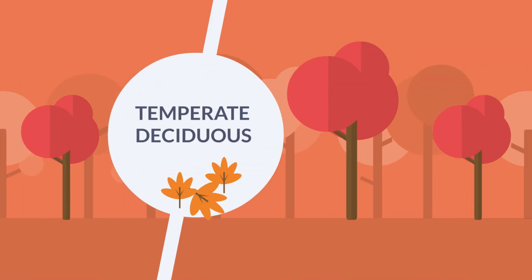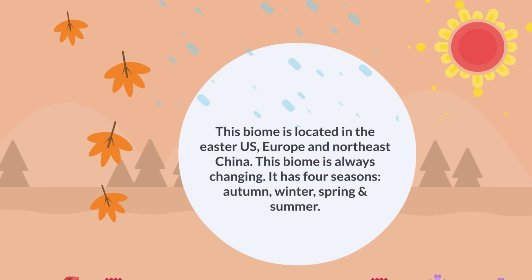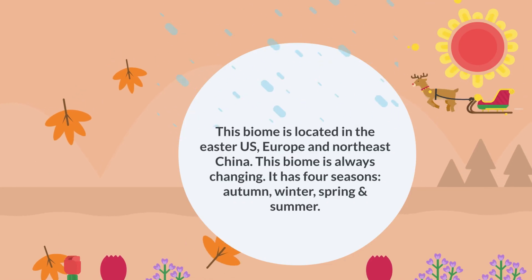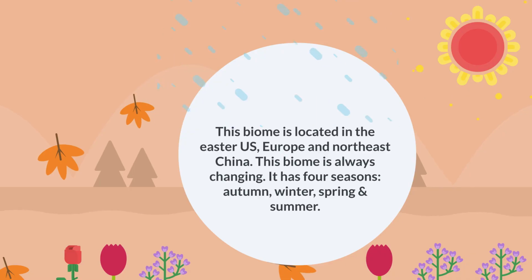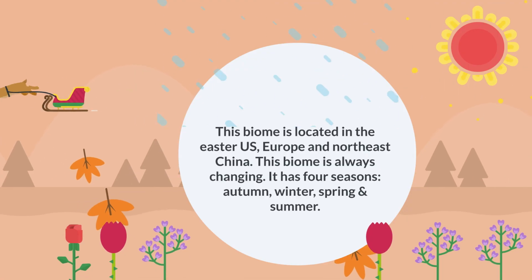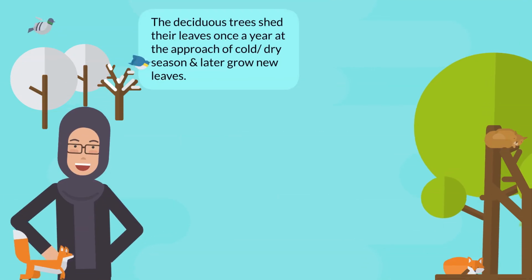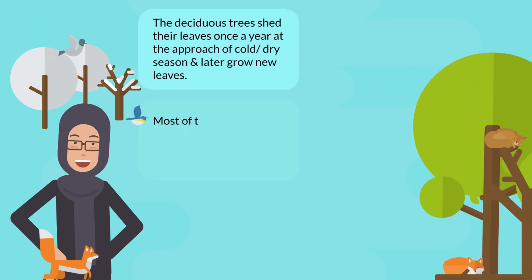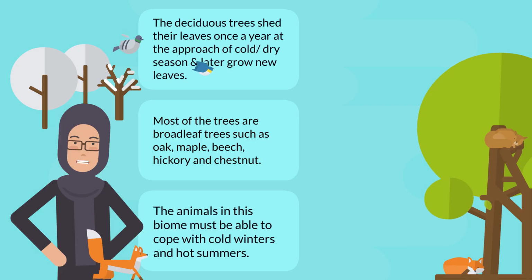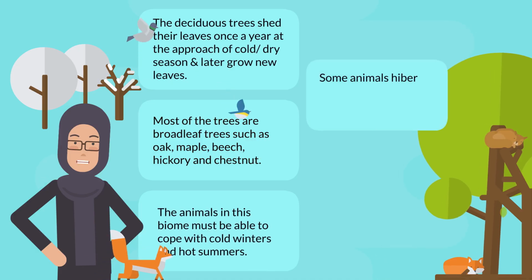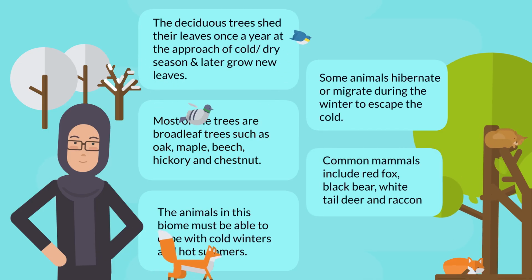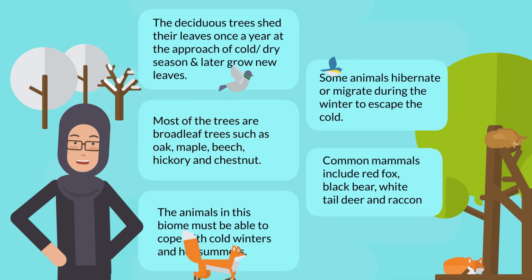The temperate deciduous forest. This biome is located in the eastern US, Europe, and northeast China. This biome is constantly changing. It has 4 seasons, which are autumn, winter, spring, and summer. This biome has abundant precipitation and long growing seasons of up to 6 months. The dominant plants are the broadleaf trees that shed their leaves each year during autumn. Examples of the trees are maple, oak, black cherry, and beech trees.